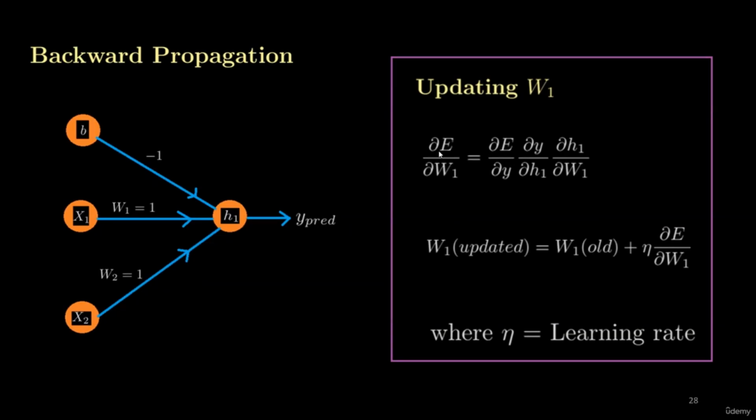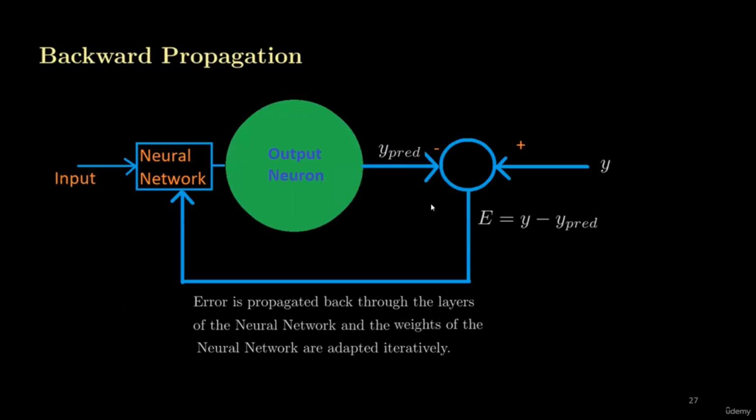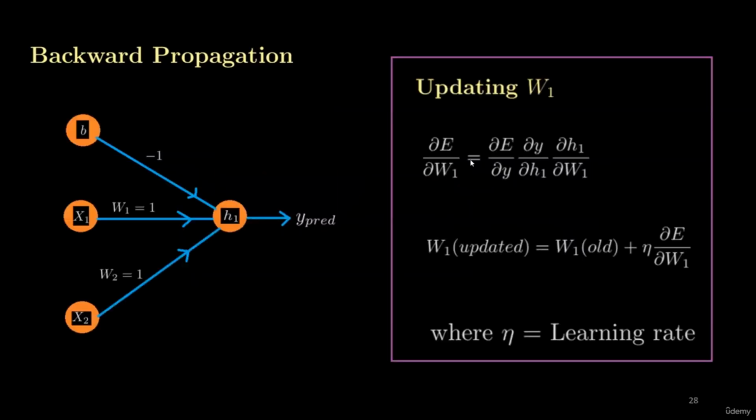Now, this term will be calculated with the help of these three derivative terms. We can see that we have a very simple form of a neural network. Even then, we have three terms in the back propagation equation to update the weight W1. Now, how can we write this equation? Basically, in neural networks we do not write or show the error. But from the previous slide, we know that there is always an error present in a neural network, which is the difference between actual and predicted value. So how have we created this equation and how do we write it?